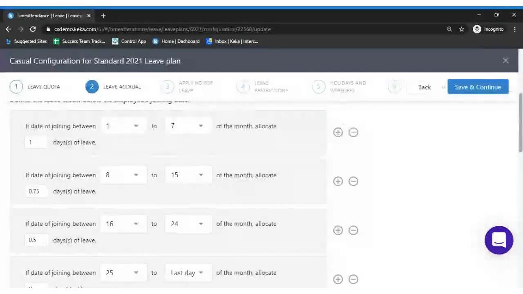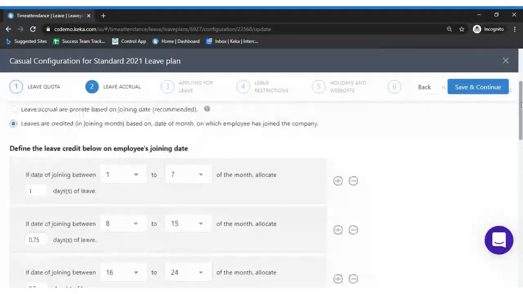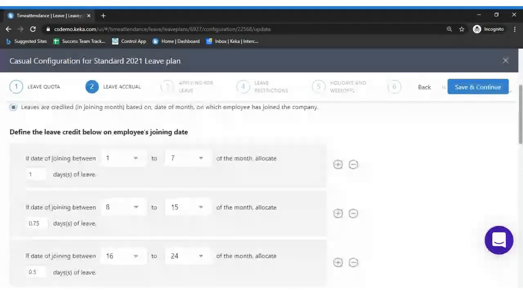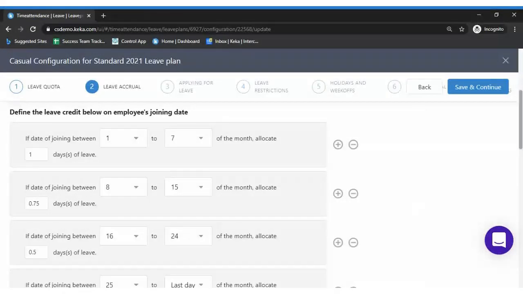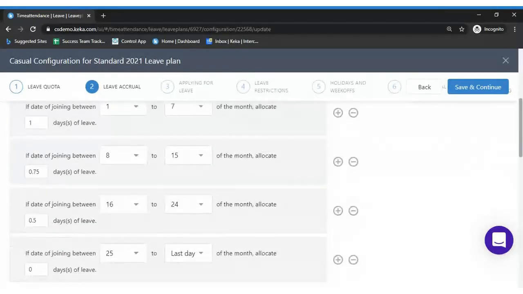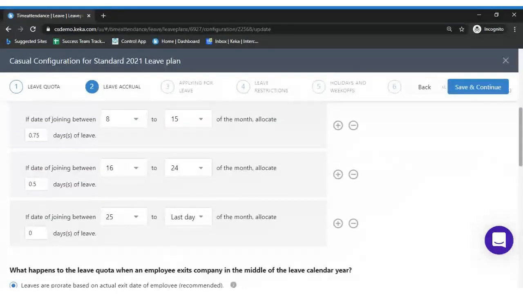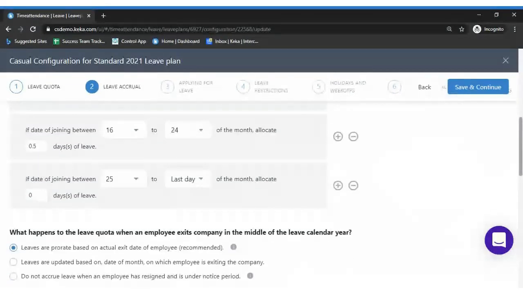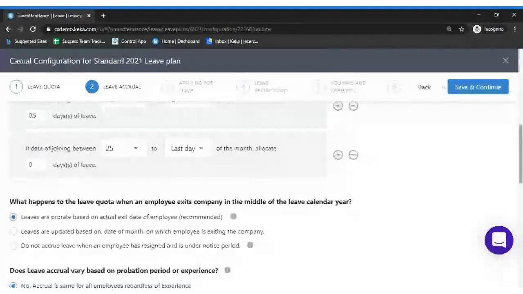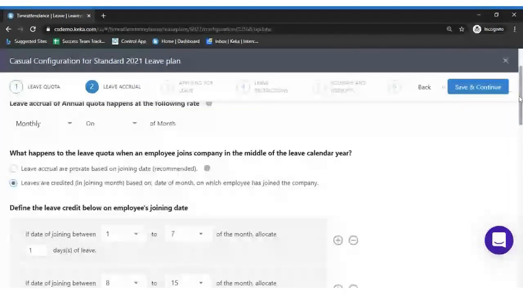So I'll just repeat: if you have created a policy saying that the leave quota would be based upon the date on which the employee joined. If the employee joining date is between 1st to 7th of the month, then the complete leave quota of 1 would be allocated. If the joining date is between 8 to 15, then 0.75 would be allocated. And if the joining date is between 16 to 24, then 0.5 would be allocated. And if the joining date is between 25th to the last date, then 0 balance would be allocated, so that leave balance will not be allocated to that particular employee in that particular month.